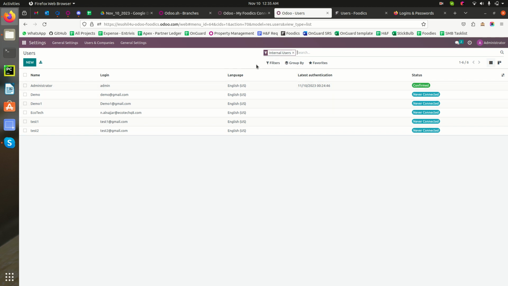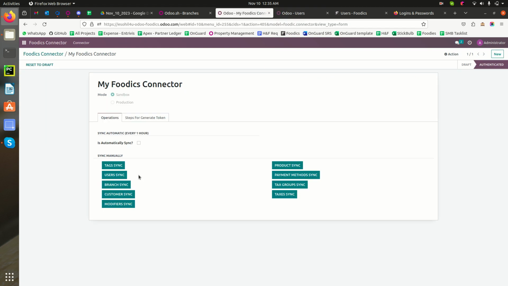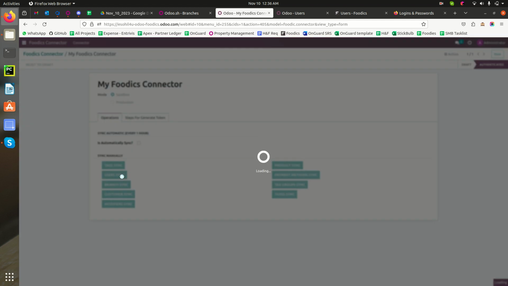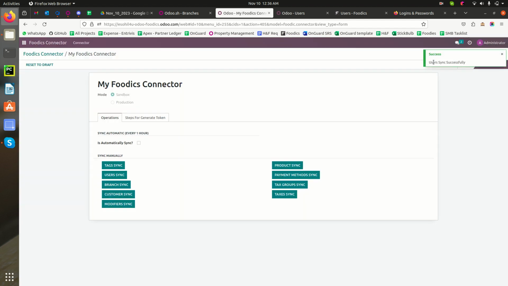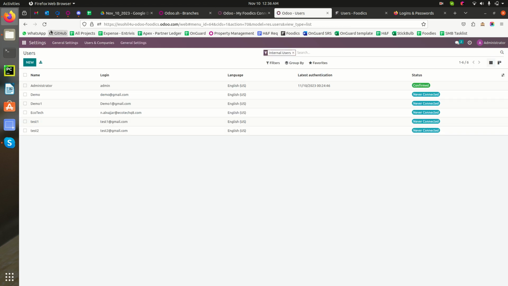So now we are syncing the users. For syncing the users, we have this button, sync user. Once the user sync is done, we'll get a message that the sync was successful. So now we just refresh the users here.